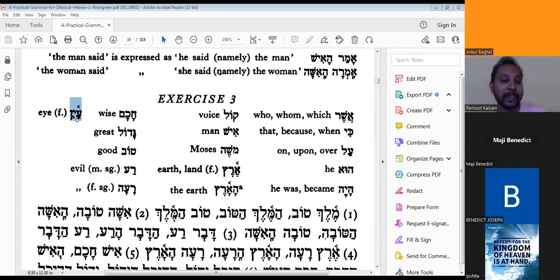Compared to classic Hebrew it is different, because classic Hebrew doesn't have these vowel signs, like kamatz, patach, hiriq, segol. That is not there in classic Hebrew.